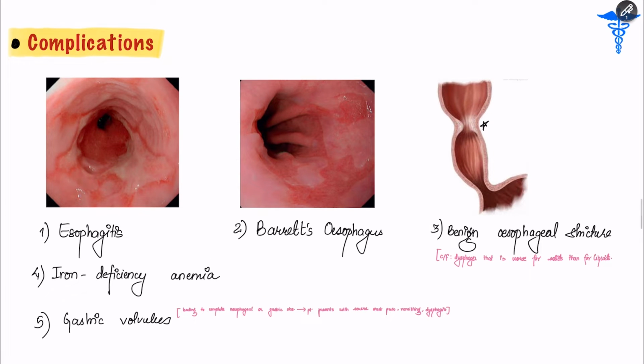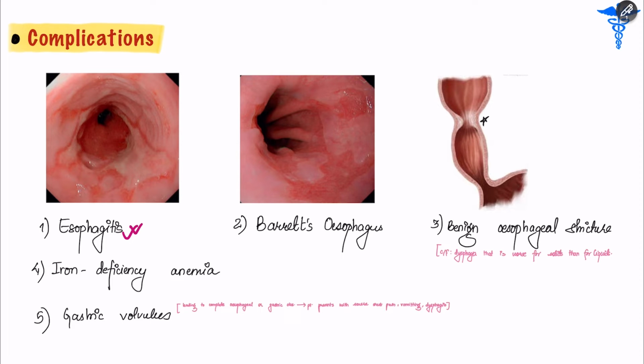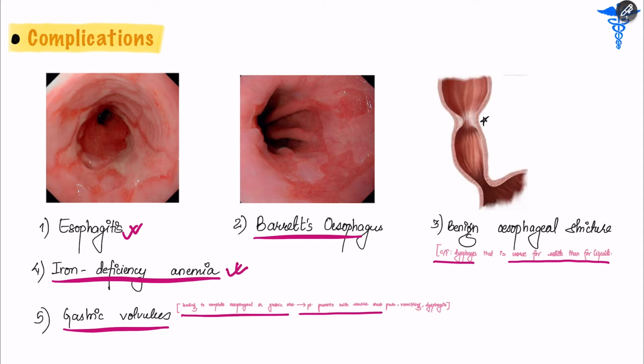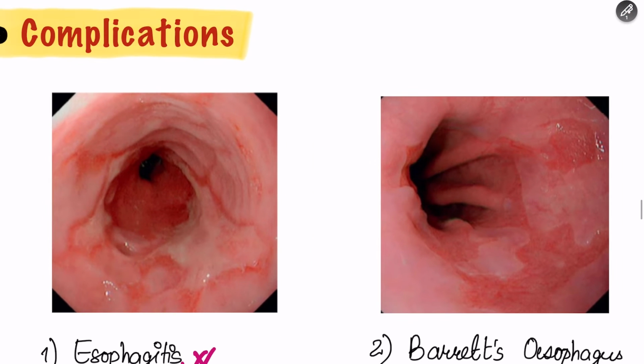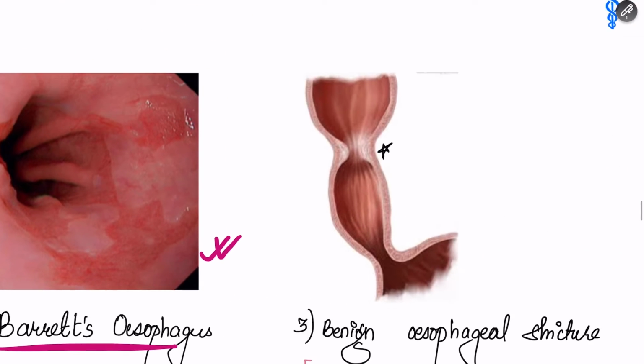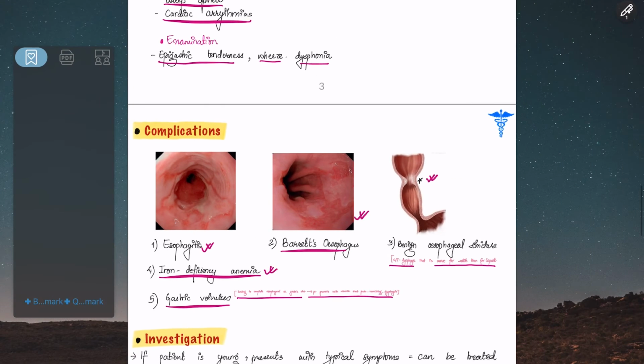Talking about the complications, there are various complications related to GERD. Some of them are esophagitis, Barrett's esophagus, and benign esophageal stricture, and in esophageal stricture the patient presents with dysphagia that is worse for solids than for liquids. The patient may also present with iron deficiency anemia or gastric volvulus, which leads to complete esophageal or gastric obstruction, and the patient may present with severe chest pain, vomiting, and dysphagia. In this picture we can see esophagitis, Barrett's esophagus, and the stricture in the esophagus.